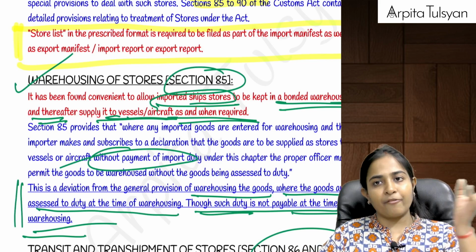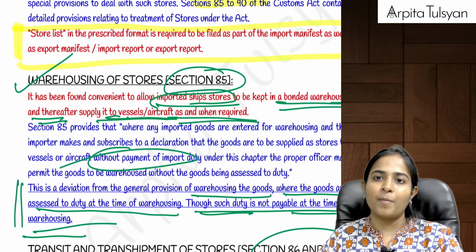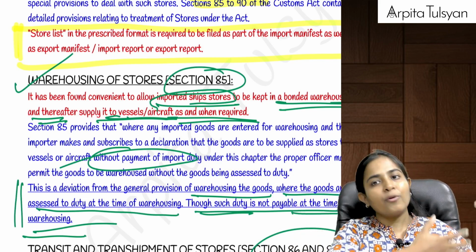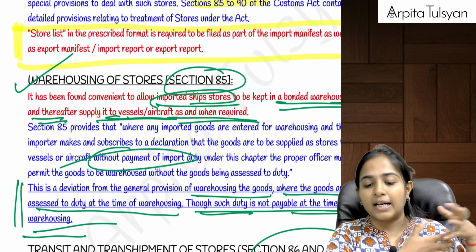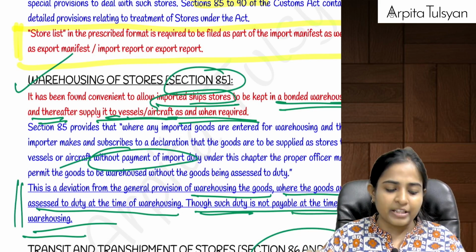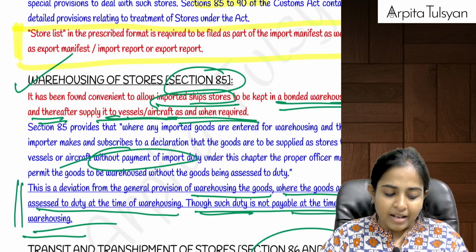Say the vessel is bringing stores with itself and then goes back to the other country. In that case, this is an export, so this can be done without payment of duty. Are you clear with this?